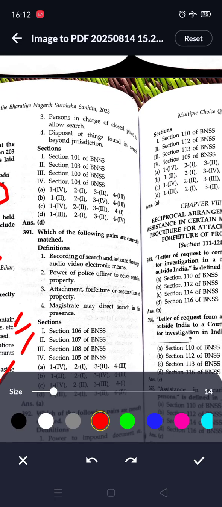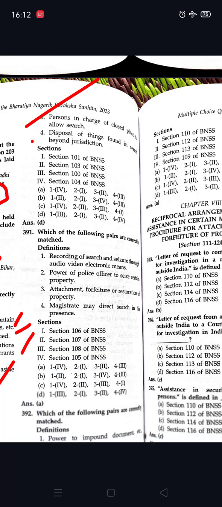Persons in charge of a closed place to allow search is given in 103. Disposal of things found in search beyond jurisdiction is given in 104.